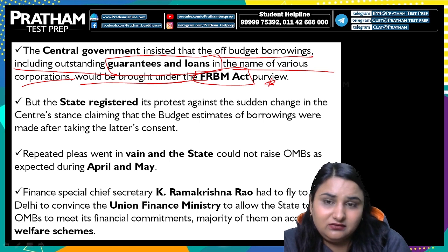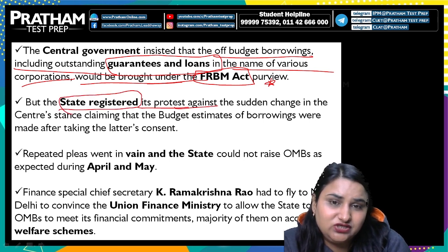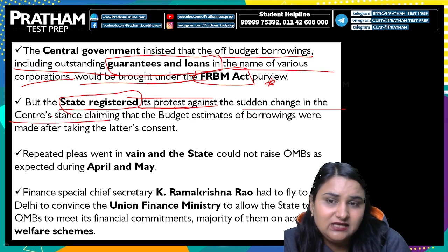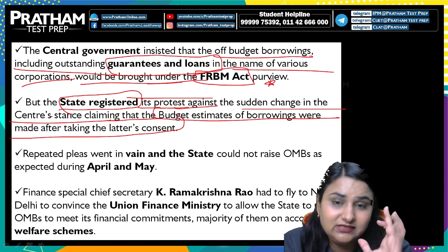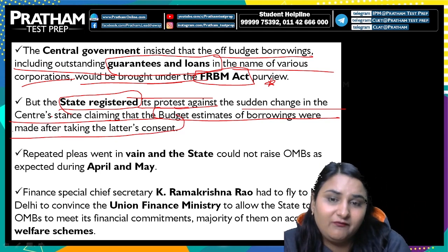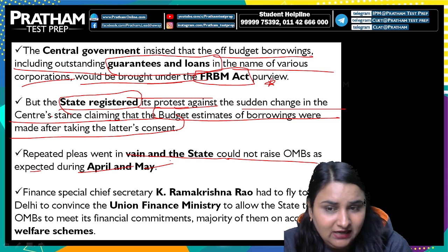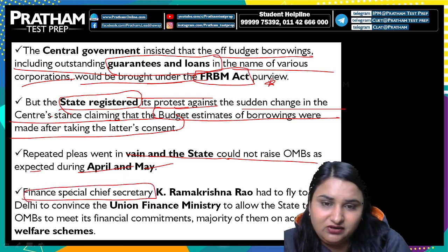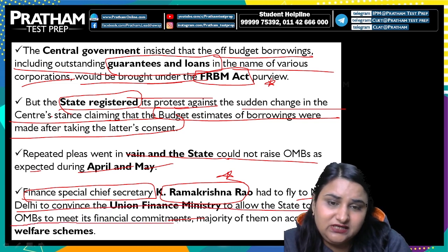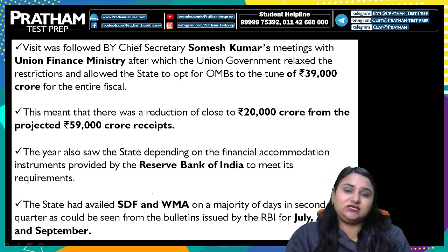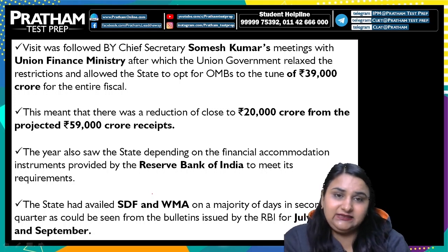But the state government registered its protest against the sudden change in the center's stance, claiming that budget estimates of borrowings were made after taking the latter's consent. So repeated requests were sent in vain, and the state could not raise the OMBs as expected during April and May. And the Special Chief Secretary of Finance, K. Ramakrishna Rao, had to fly to New Delhi to convince the Union Finance Ministry to allow the state to raise OMBs to meet its financial commitments, especially related to the welfare programs and their yojanas.